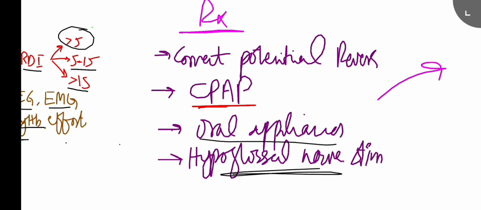When we stimulate that, it improves tongue protrusion, and it is used in patients with moderate to severe sleep apnea who are not responding to or cannot tolerate the CPAP. So the CPAP is first. If that's not working, you can go for the oral appliances and the hypoglossal nerve stimulation.